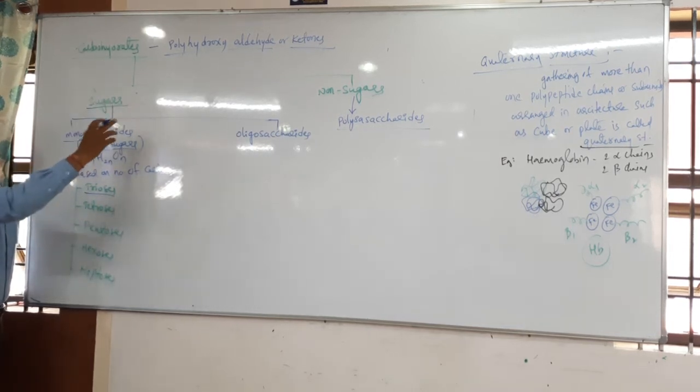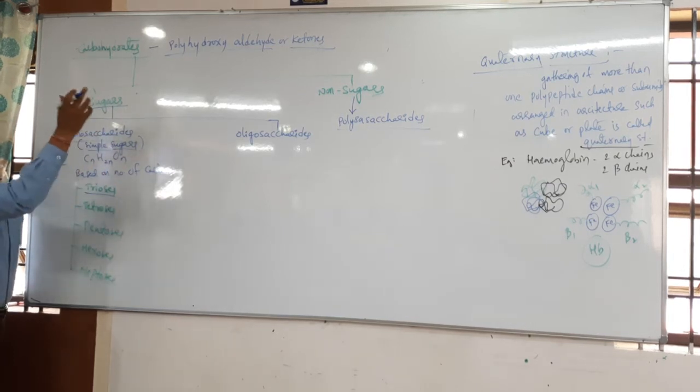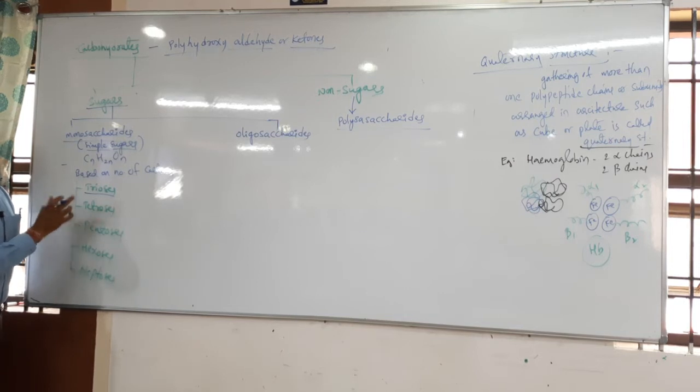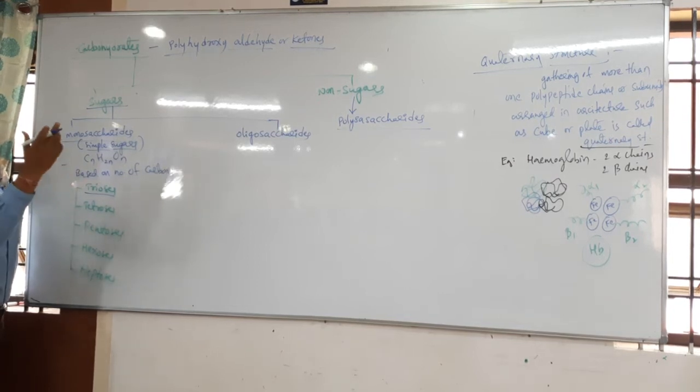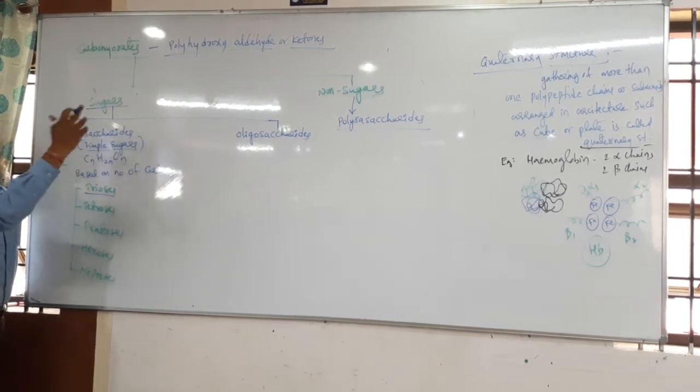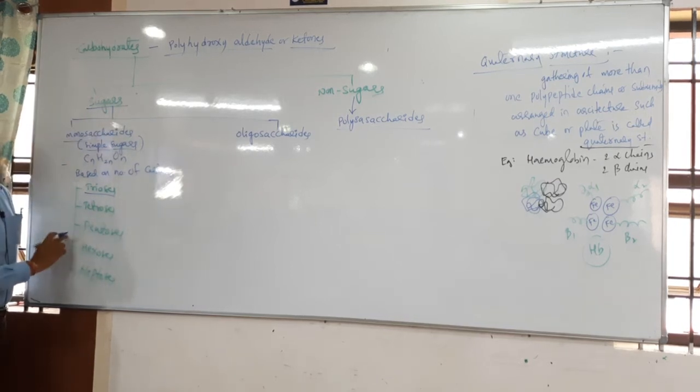Triose you already know. Many OH groups are there, that is why polyhydroxy. Poly means what? Many. Hydroxy means OH groups are there, plus aldehyde or ketone. Either a CHO group is present or a C double bond O group is there. C double bond O means what? Keto group. CHO group means what? Aldehyde group. So polyhydroxy aldehydes or ketones we call carbohydrates.